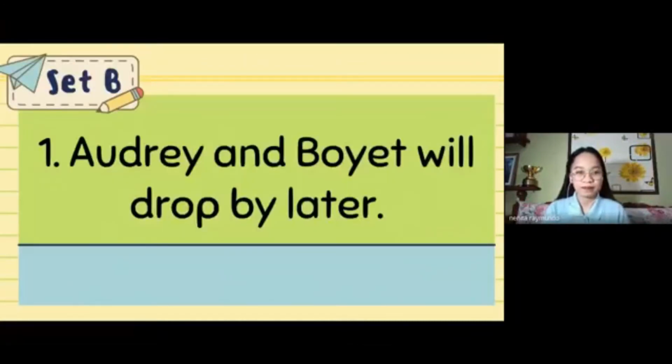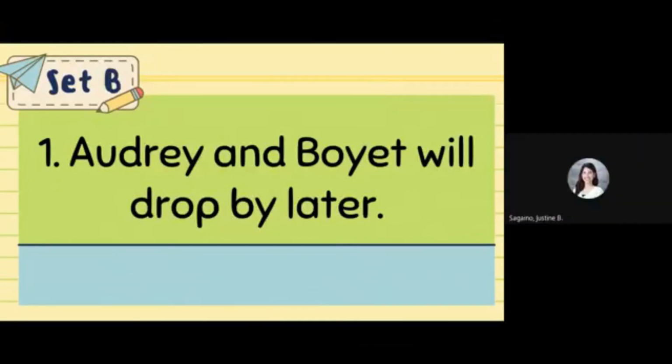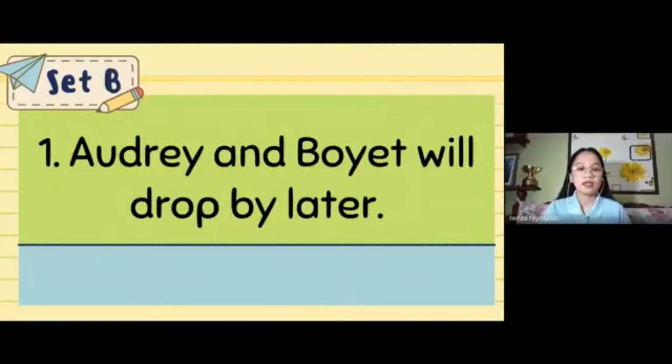The infamous couple. Jaja, will you please read our first sentence for set B? Audrey and Boyet will drop by later. Okay, so Audrey and Boyet will drop by later. From this sentence, what do you think is the phrasal verb, Jaja? Drop by? Okay, let's see if that's correct. Alright, you got it correct. The phrasal verb in this sentence is drop by.